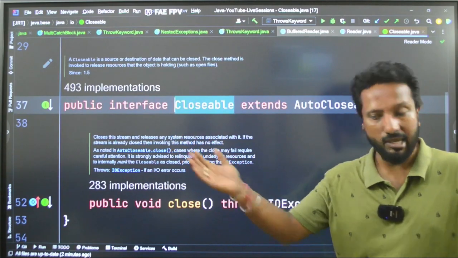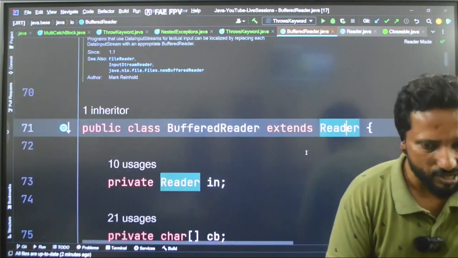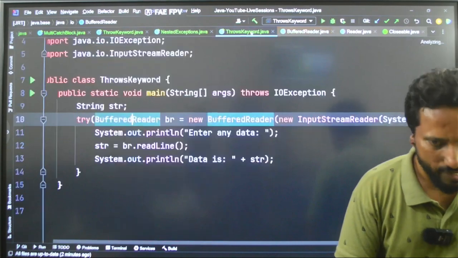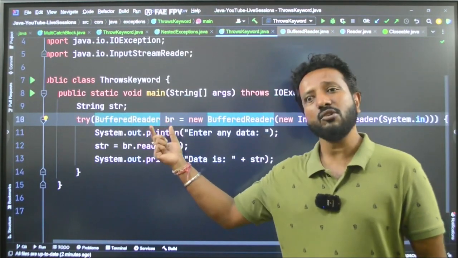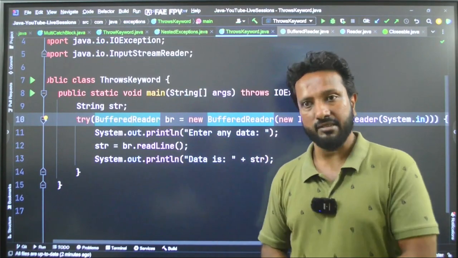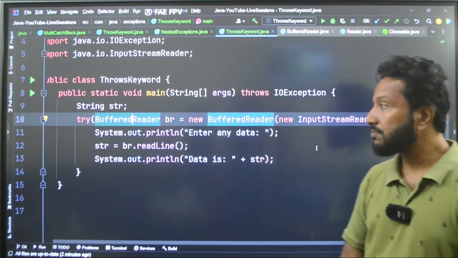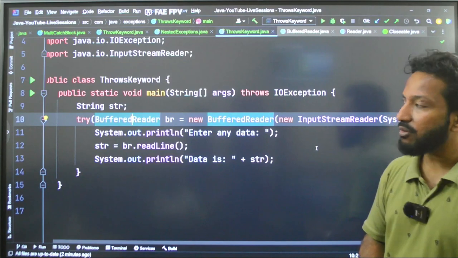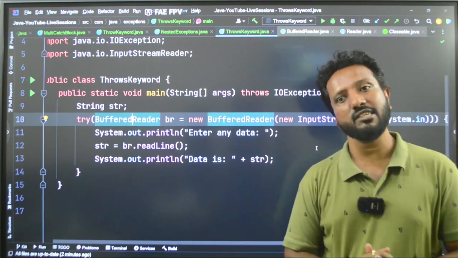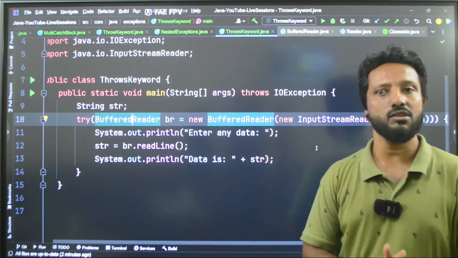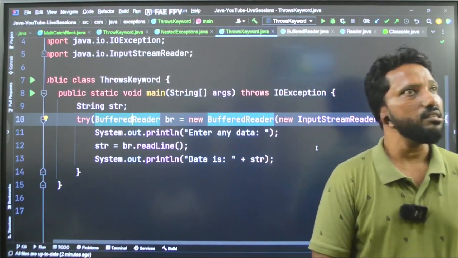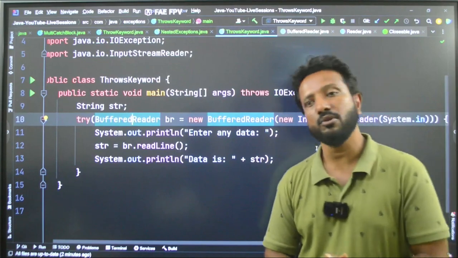That is why the buffer reader is a very important resource in Java, which actually helps you to do input output operations in a very efficient manner. So I hope you have understood all the concepts in exception handling from the scratch to all the advanced questions. Fine. So I hope you have understood everything.